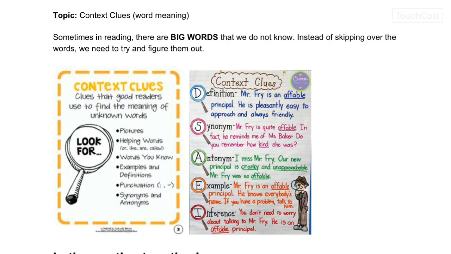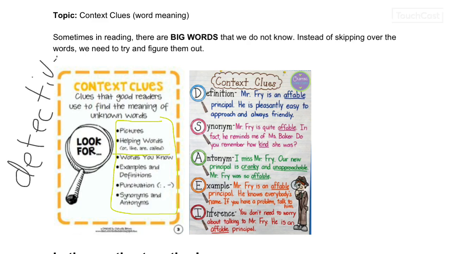Okay, here are two pictures I want us to look at. The one on the left says context clues. It says clues that good readers use to find the meaning of words. So these are the ways that can help you. You can look at pictures. These are helping words that we'll talk about, or like are called. Words you already know, examples or definitions. There might be some punctuation or synonyms and antonyms. Think of yourself as a word detective. I like the magnifying glass here, so we're trying to dig deeper to find out the meaning.